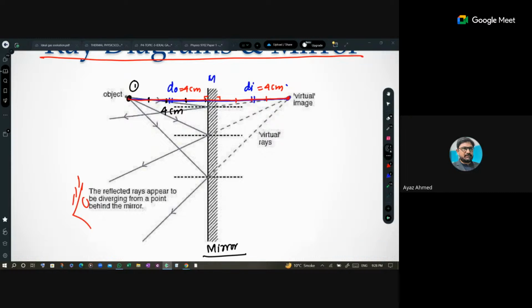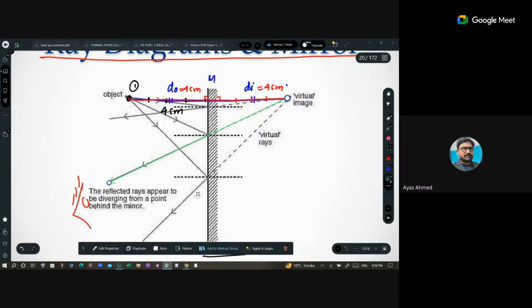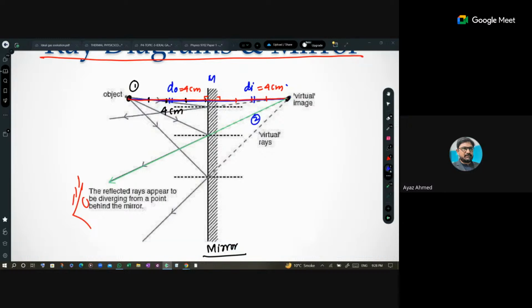Then you see that the image is over here. So the light rays are coming from this point to your eyes. That's it. So this is one ray. Now, in step number 2, you draw a line from the image position to the observer's eyes this way. This is the point where this line intersects the mirror. This is basically the second ray. And in step number 3, because this is virtual, light cannot cross the mirror. Actually, the light is coming from this, so you have to draw a line in this way.